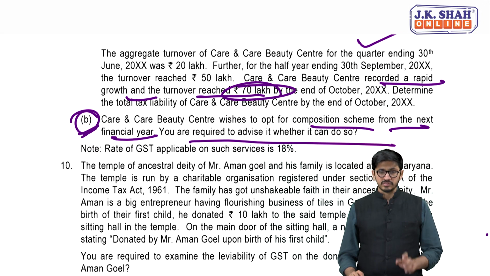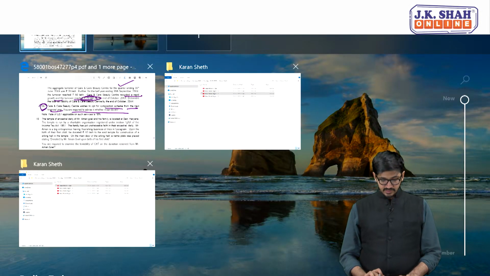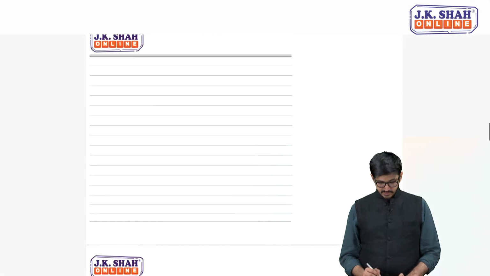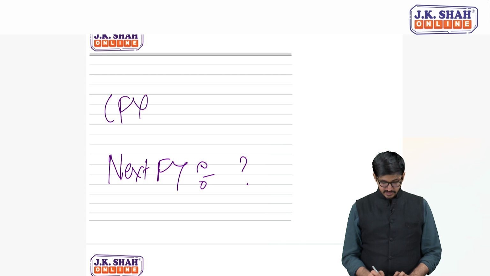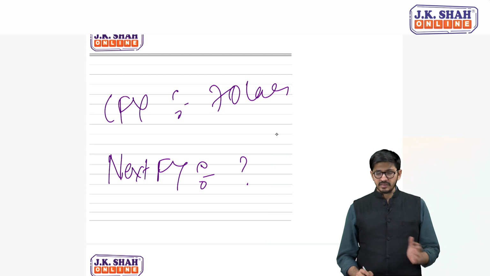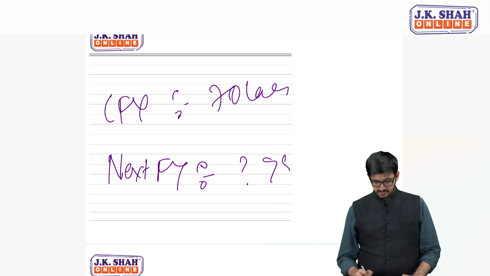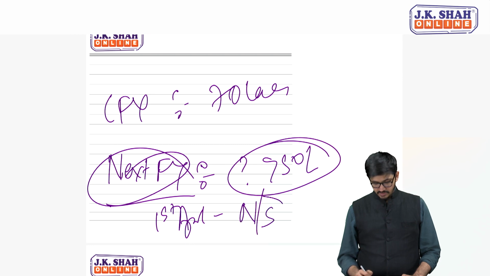Answer is no, because the current financial year will be the preceding financial year for the next financial year. So if they are asking me for the next financial year, I will have to look at the current financial year, and that is 70 lakhs. And since he is a service provider, it cannot opt for composition scheme again because the limit has exceeded 50 lakhs. So from day one only, it has to start paying taxes as per normal scheme.